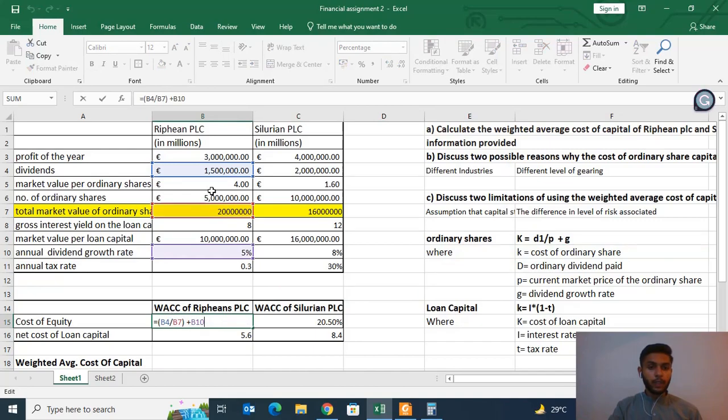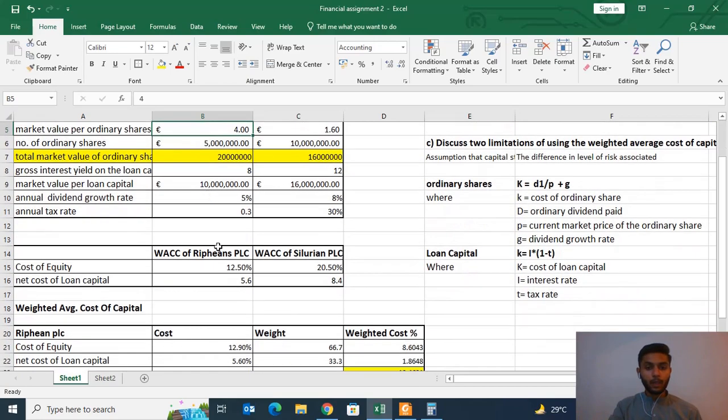First of all, we have selected this cell, which is the dividend paid divided by the total market value of ordinary shares. Now the total market value of ordinary shares is calculated by multiplying this and this, which is the market value of the ordinary shares and the number of ordinary shares.